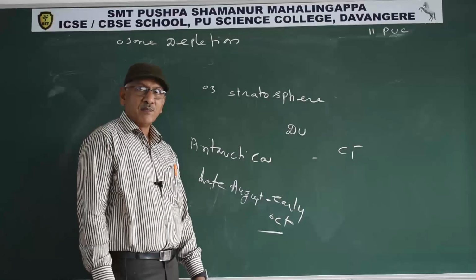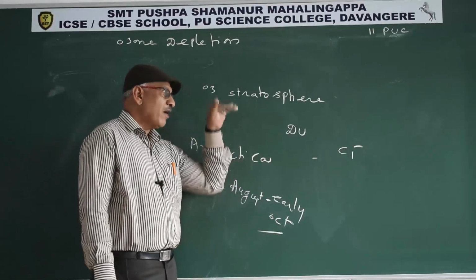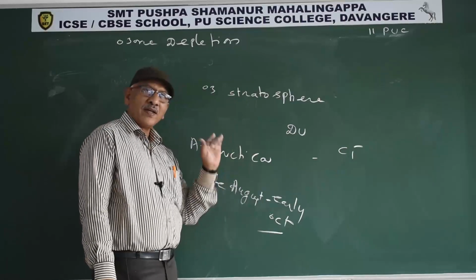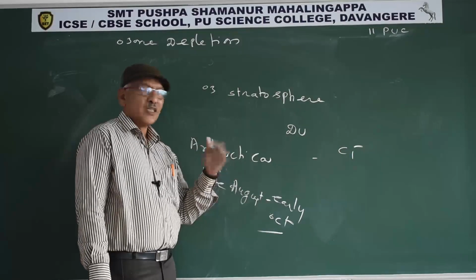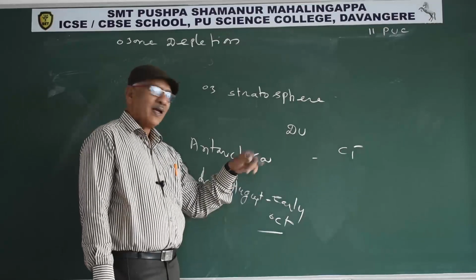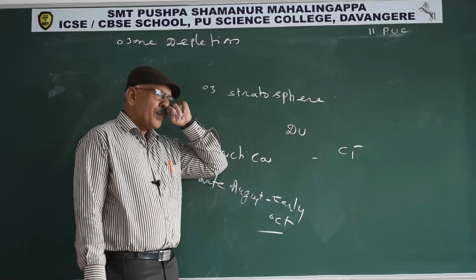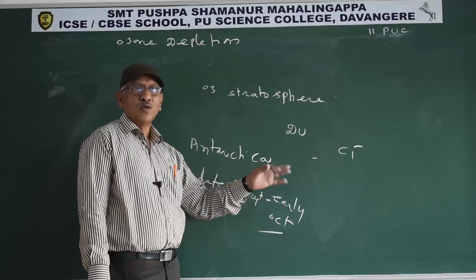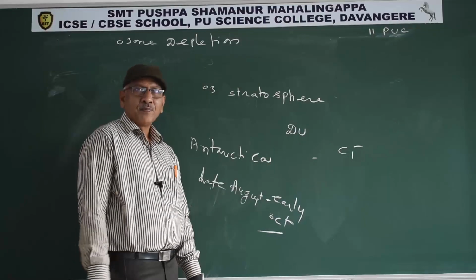In winter, ice clouds are formed. The catalyst chlorine is present on the ice clouds. In spring, sunlight is available. At that time, the chlorine acts as a catalyst and degrades the ozone into an oxygen molecule and an oxygen free radical.